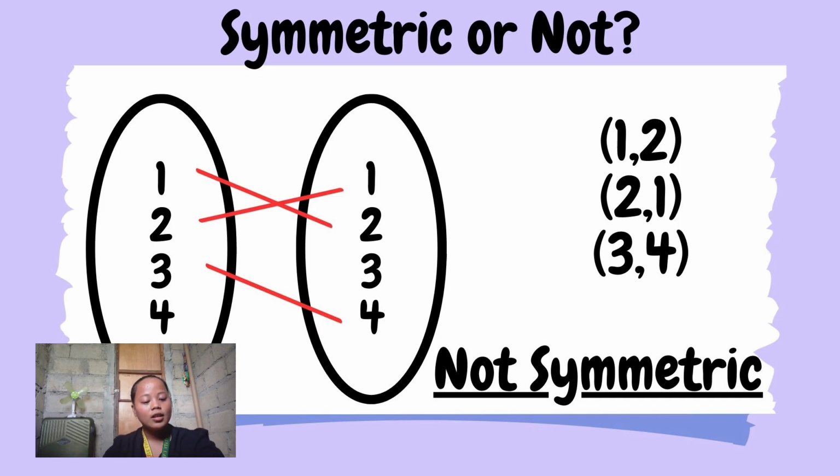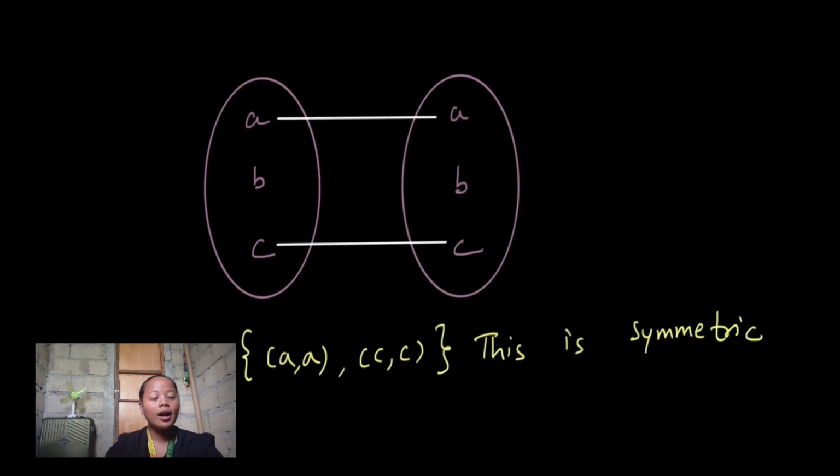Next, this one is very tricky because A is connected only to A, and C is connected only to C. Is an element paired to itself symmetric? The answer is yes. For example, 1, 1 is symmetric since if you reverse it, it is still 1, 1.